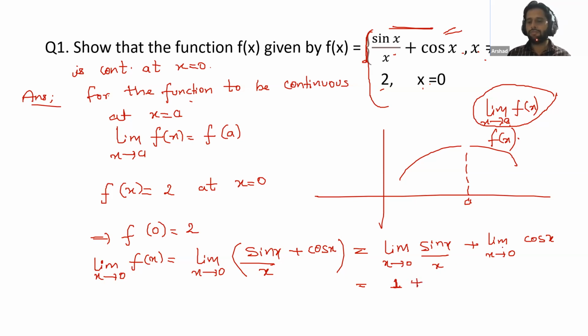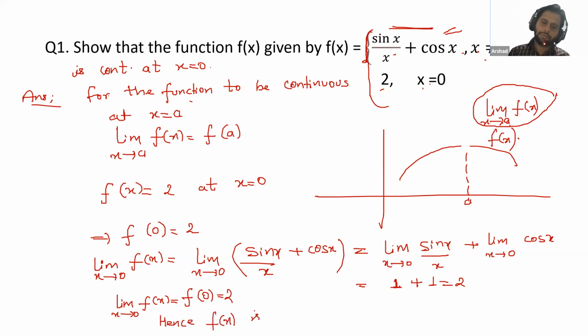Next, again, Nabil Khan, what is the value of limit x tends to 0 of cos x? 1. Again, 1. Very good. So 1 plus 1 is equal to 2. So here we can see that limit x tends to 0 of f(x) is equal to f(0) is equal to 2. Hence, f(x) is continuous at x equal to 0. I hope this is clear to everyone. So please note this down, confirm, and then raise your hands. Then we will start the next question.